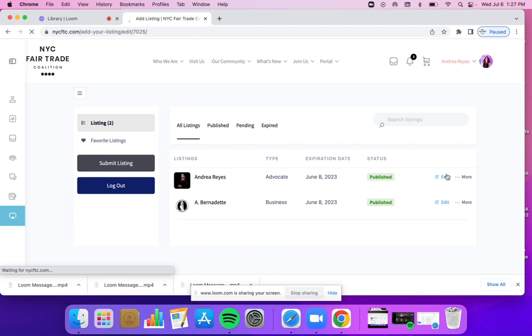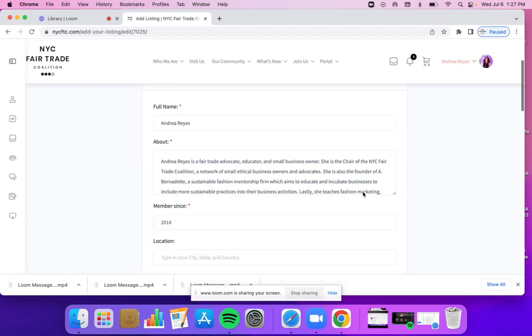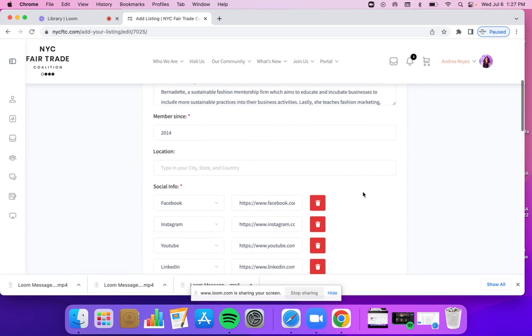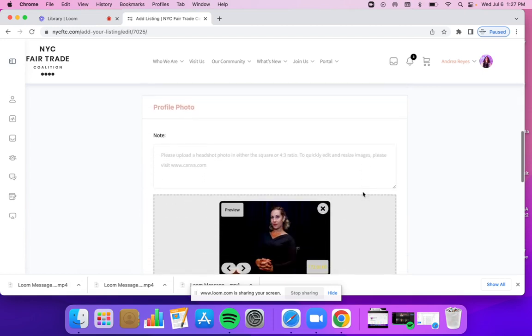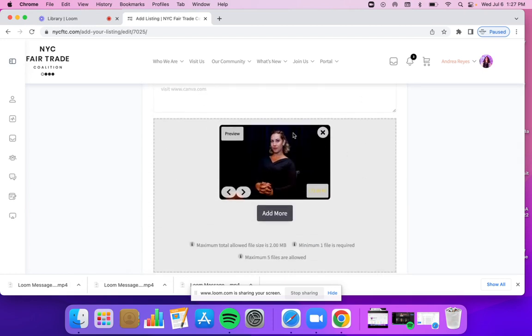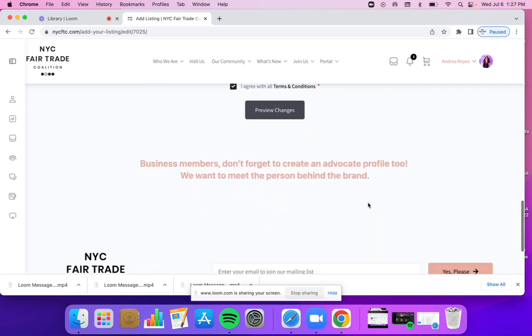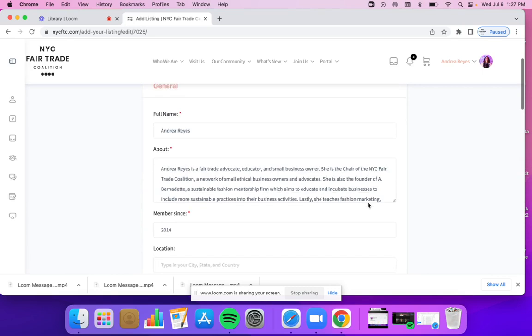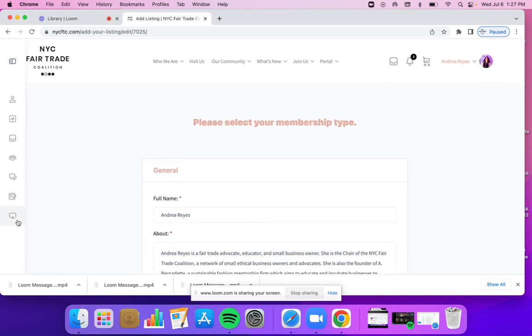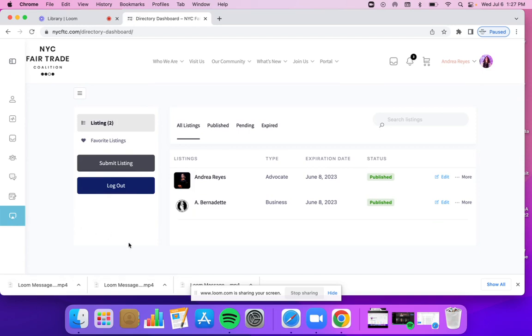You can also edit this information if your business information has changed, or if you looked at the website and your picture isn't a great size, you can edit that. You can preview changes. And this is how you're able to create the public-facing business and or advocate profile.